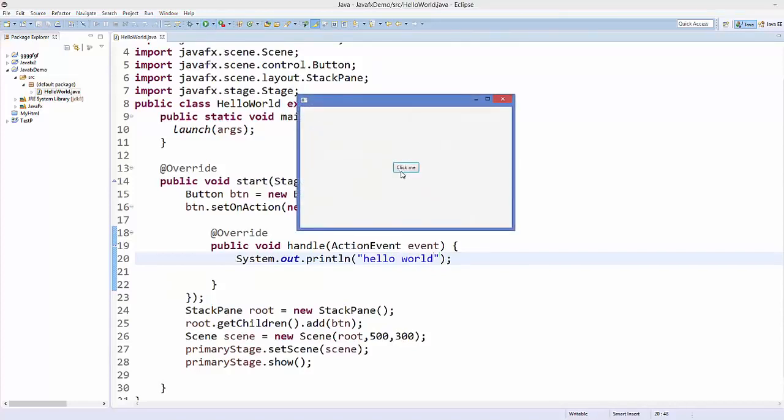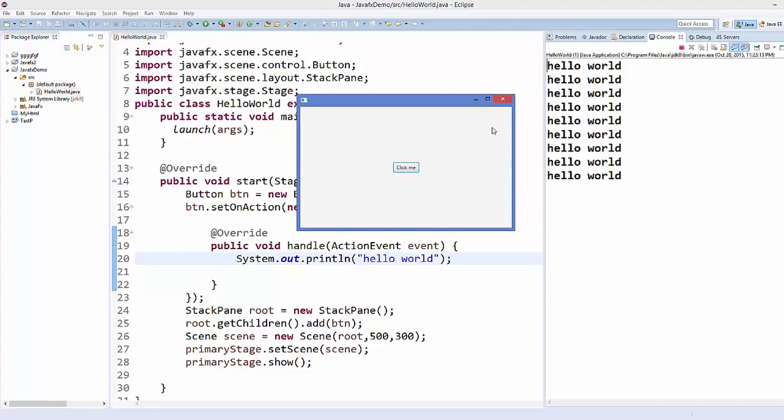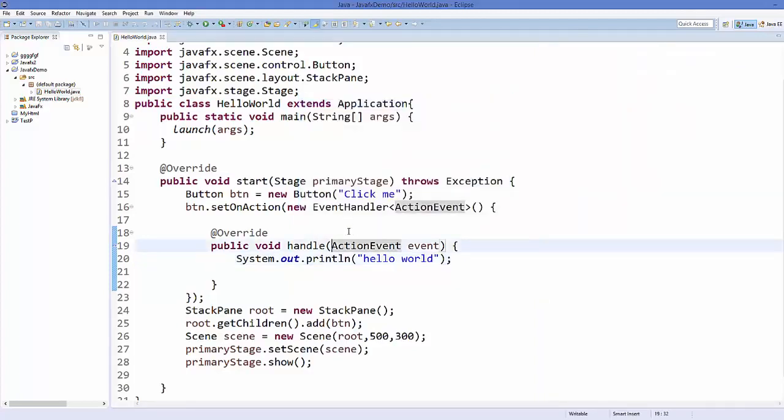And now when I press this button, I can see this Hello World is printed here on the console, right? So every time I press the button, Hello World is printed. So this is how you can create your basic JavaFX application.